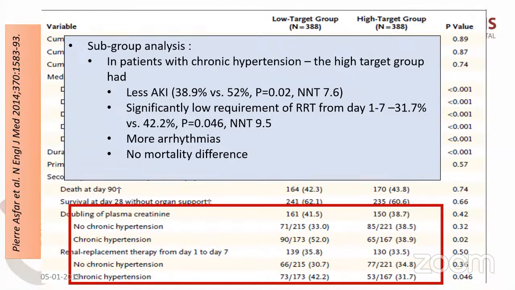So they have done a subgroup analysis. In patients with chronic hypertension, the high target group had less AKI. Okay. And the number needed to treat is 7.6. Significantly lower requirement of renal replacement therapy from day 1 to 7. Number needed to treat is 9.5. There were more arrhythmias in these patients, though there is no mortality difference. So chronic hypertensive patients with sepsis and septic shock may have better outcomes with a mean blood pressure target of 80 to 85. But there is a high risk of arrhythmias,